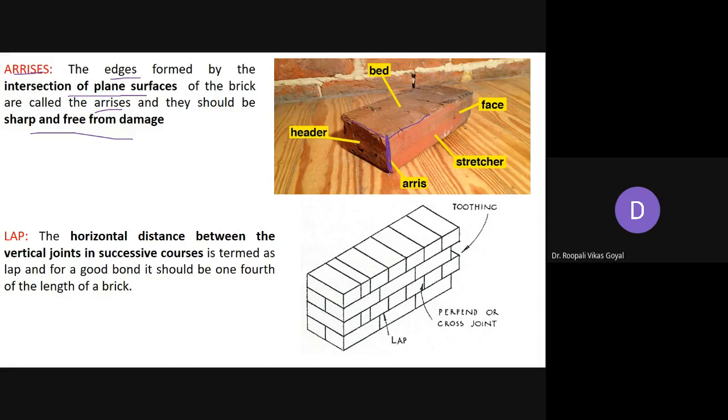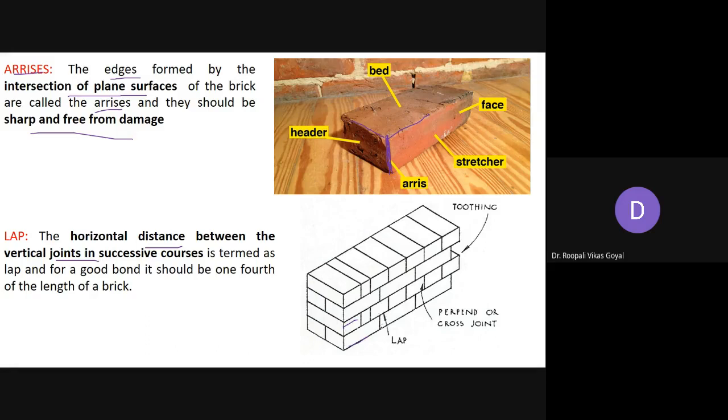Then next is lap. The horizontal distance between the vertical joints in successive courses is called lap. Here you can see this is your first course, this is your second course, and these are your vertical joints.